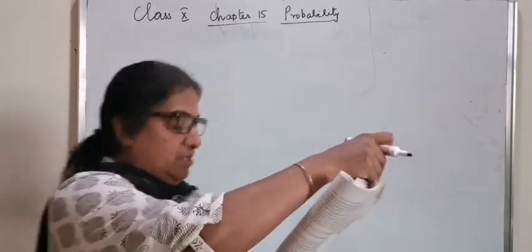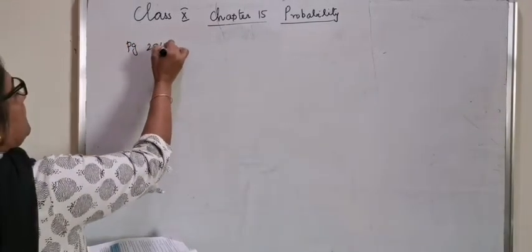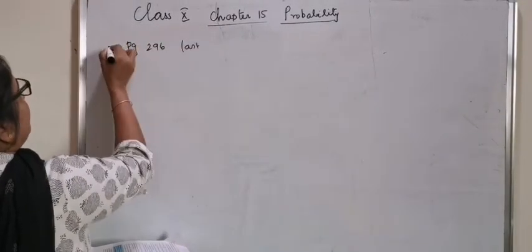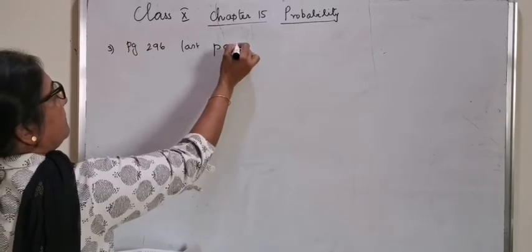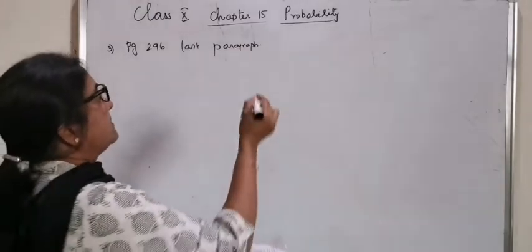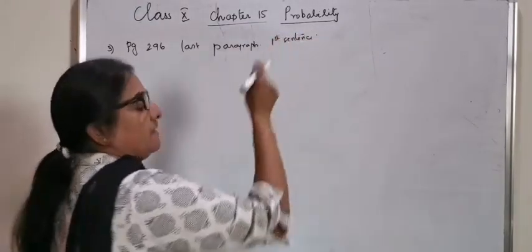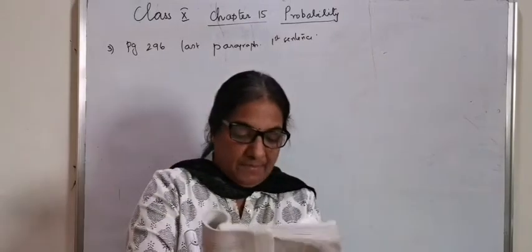Please refer to page 296, the last paragraph, first sentence. I'll repeat the answer.